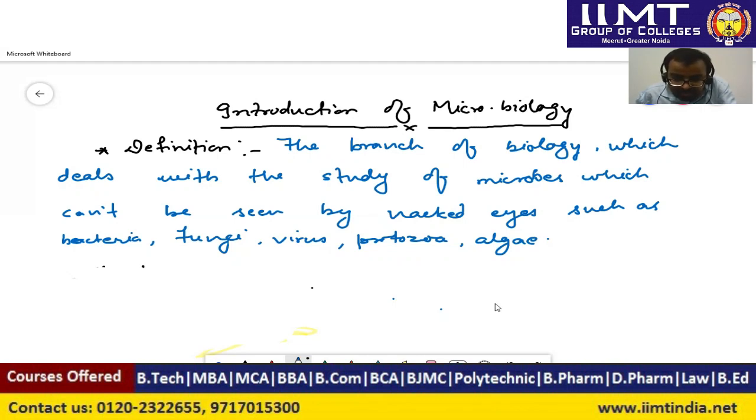In the early stage of life evolution, early man thought that something is there which makes us ill. कुछ है जो हमें बीमार करता है, but in a scientific way they didn't know what those things were. But later on, with the discovery and evolutionary changes, scientists came to know that these are the microorganisms, too small to be seen by our naked eyes, but they have life in them, and they can make us ill by infecting us.